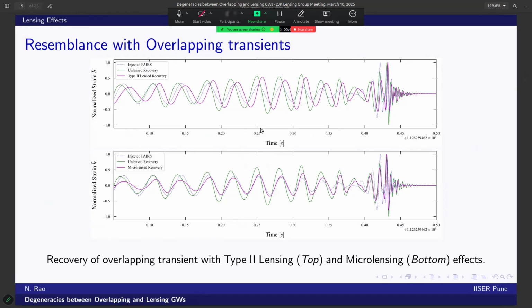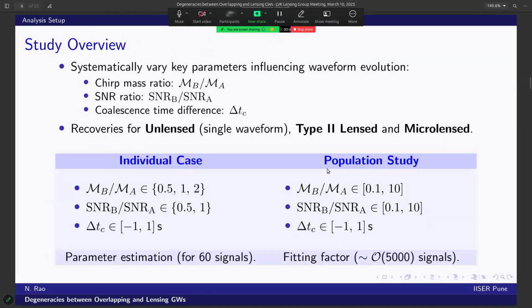Here you can see that the recoveries reproduce the amplitude modulations and the phase shifts that are closely expected from overlapping signals. This similarity in signal characterizes some degeneracies, some overlapping space, making it challenging to distinguish whether this complicated waveform comes from two overlapping events, say signal A and signal B, or a single lensing event of one signal.